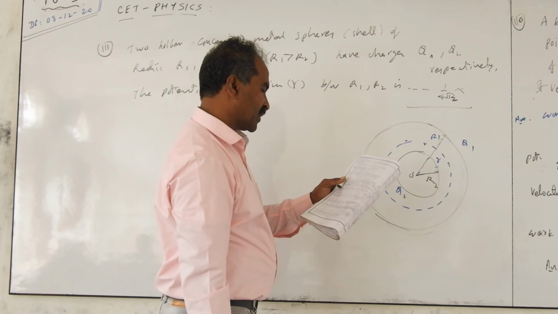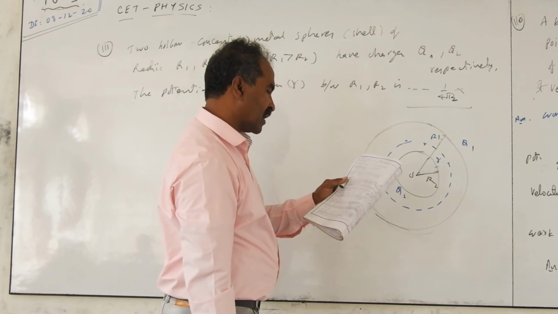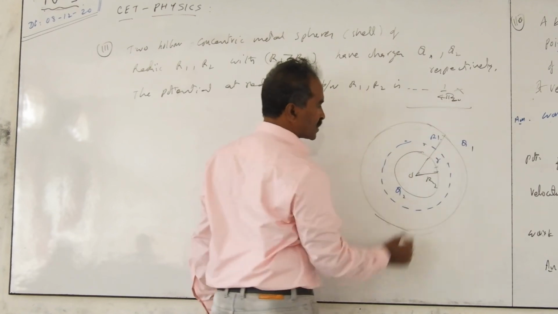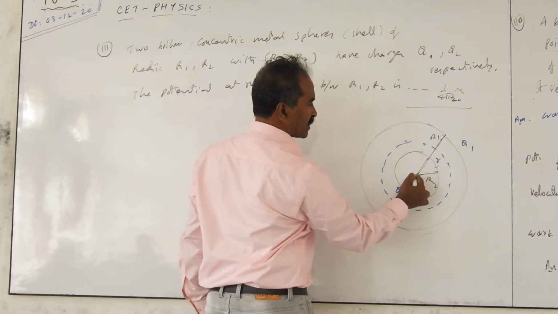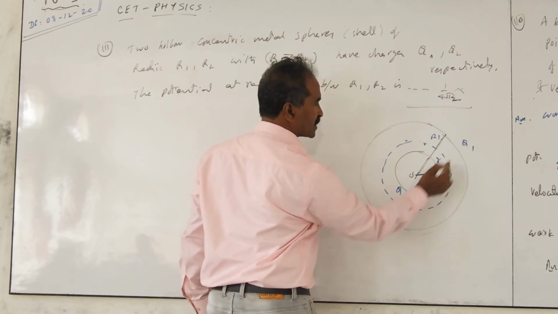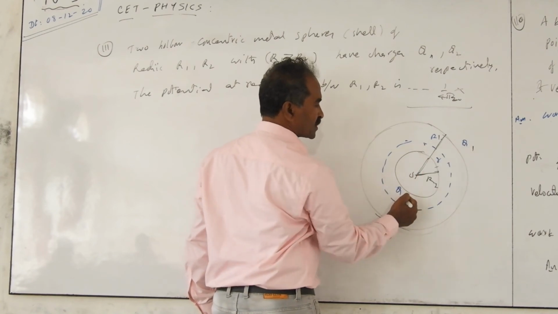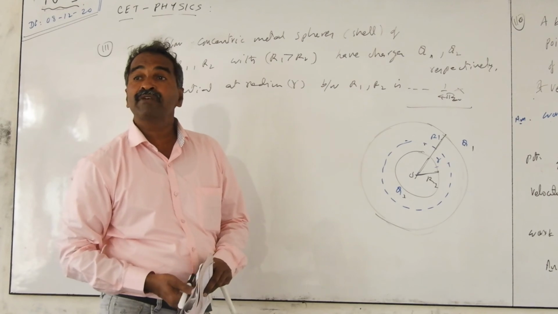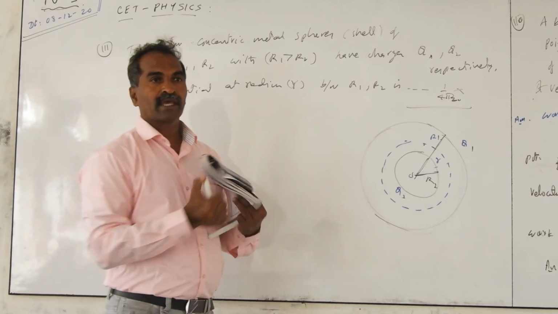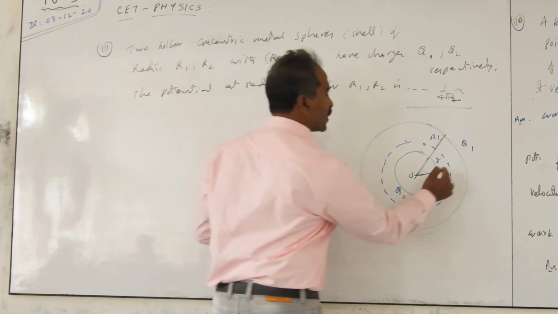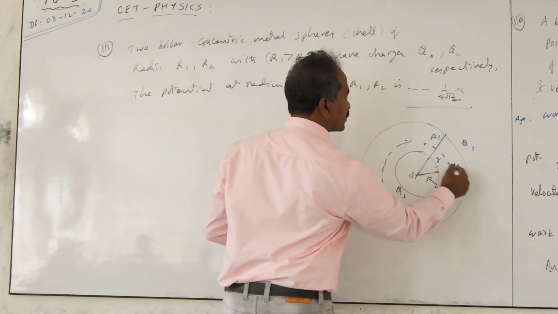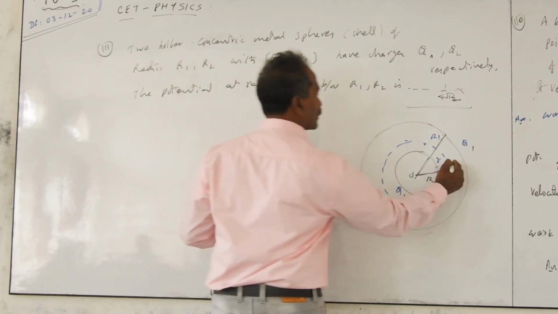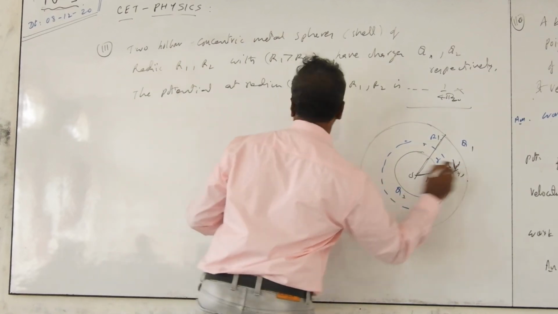Then the potential at a distance R, radius R between R1 and R2, will be 1 by 4 pi epsilon times, this is a constant of course. So we have R1 the outer sphere radius, R2 the inner sphere radius, charge of the outer sphere is Q1, of the inner sphere is Q2. The important thing is the potential you are asked. Potential is the same everywhere except at the surface. So the potential in between you have to find out, at this point. That is nothing but I will take it as V subscript R. At this point, what is the potential?